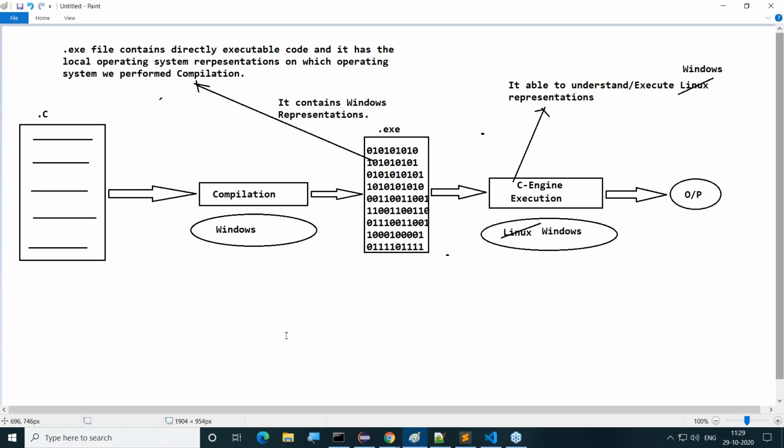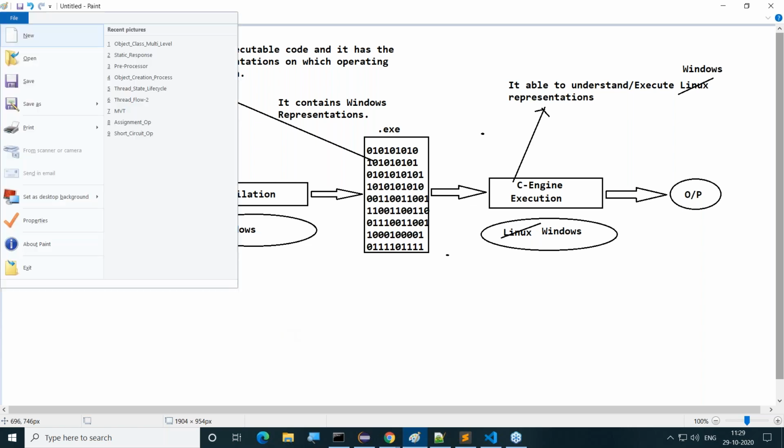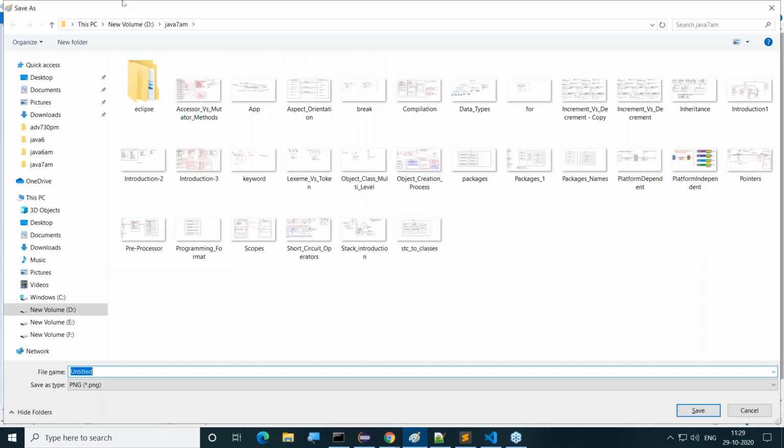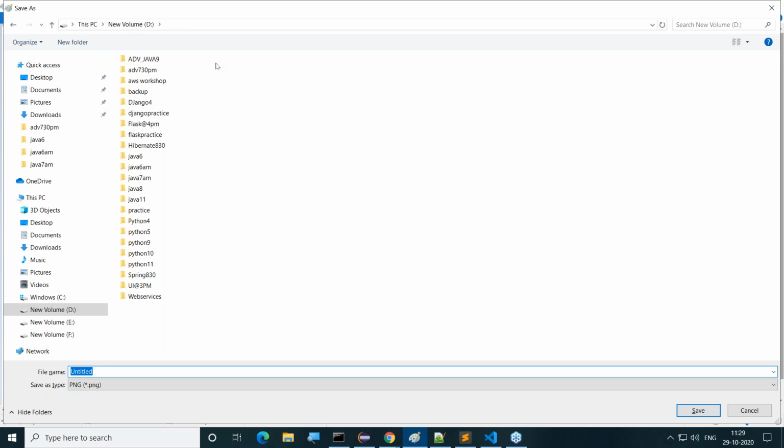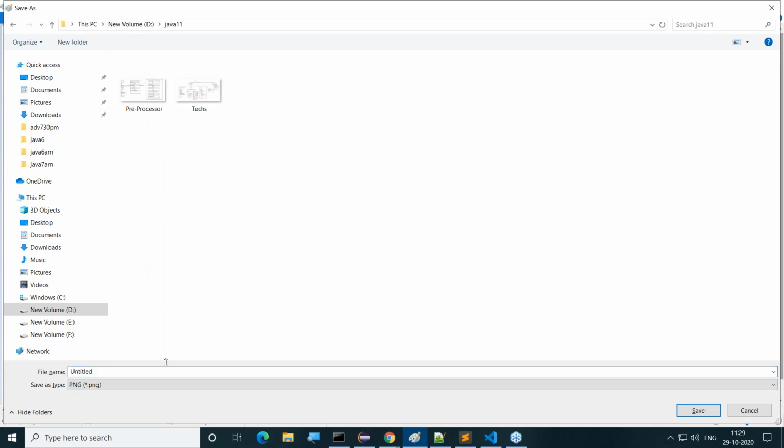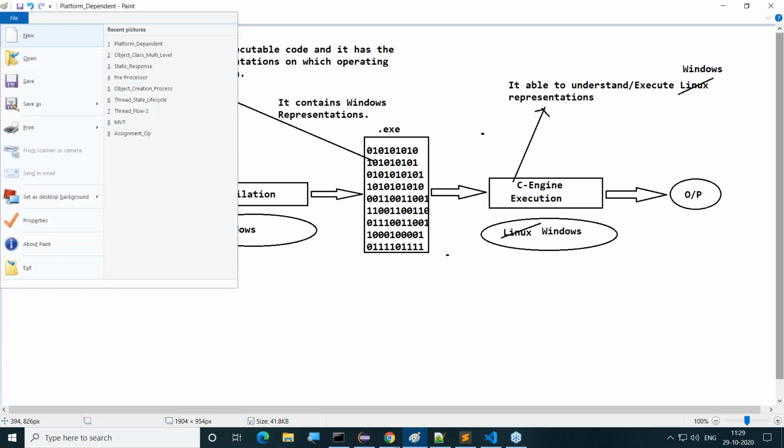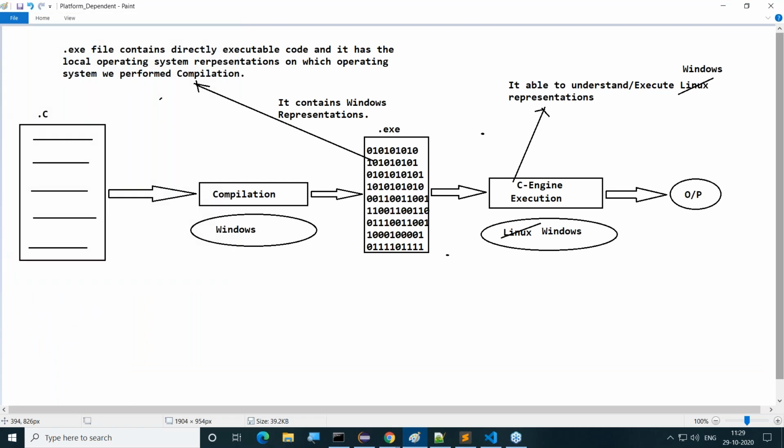this compilation and execution of C programming language. Guys, now tell me, finally now tell me, C and C++ are platform dependent or not? By having this type of analysis, C and C++ are platform dependent or not? Come on here, I'm asking to all of you guys. C and C++ are platform dependent or not? Definitely. C and C++ are what? Platform dependent programming languages. That's what we call.